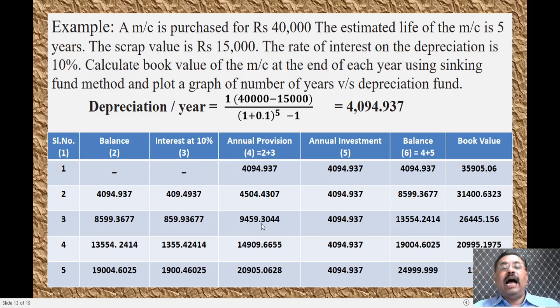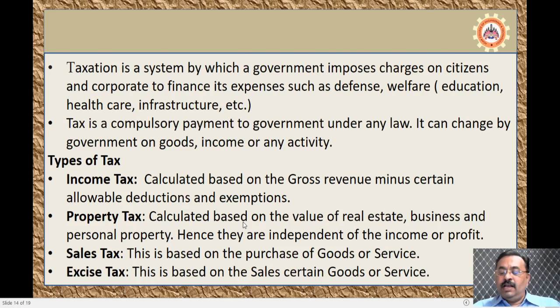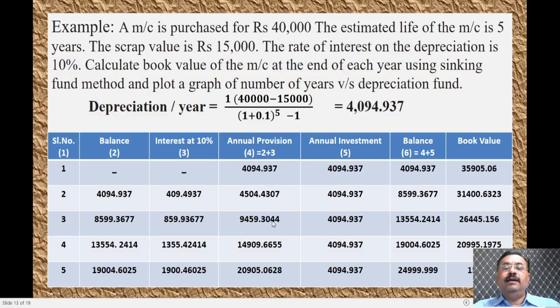That is the annual provision at the beginning of the third year. And in the third year, we will be deducting an amount of 4094 again. If you club the annual provision plus the annual investment, you will get the balance amount here. This balance amount will be deducted by 40,000, that is the initial cost we utilized for the machinery, and that will be the book value.